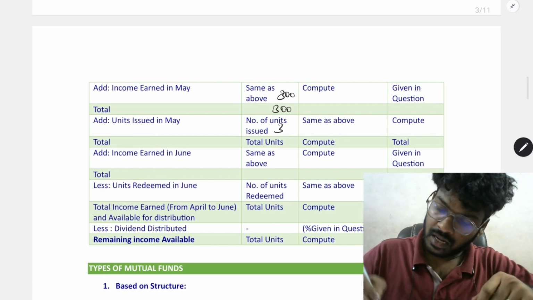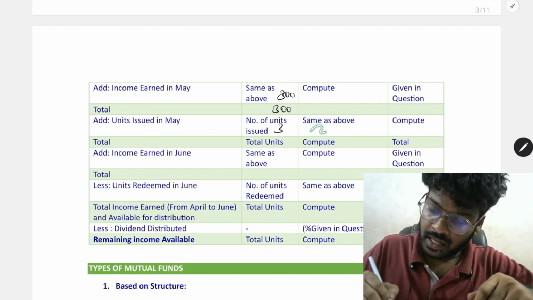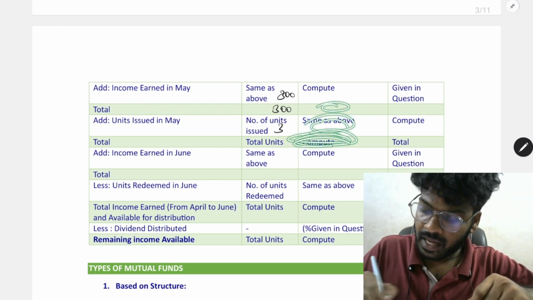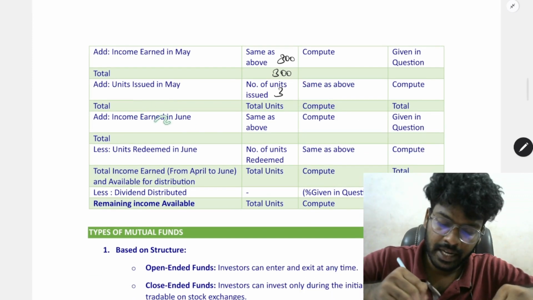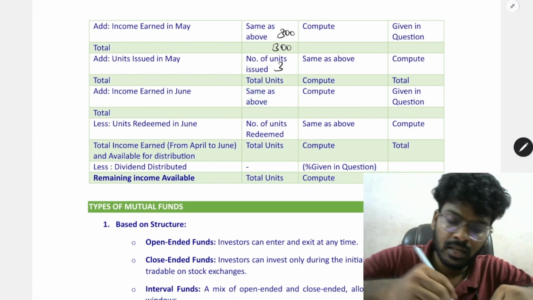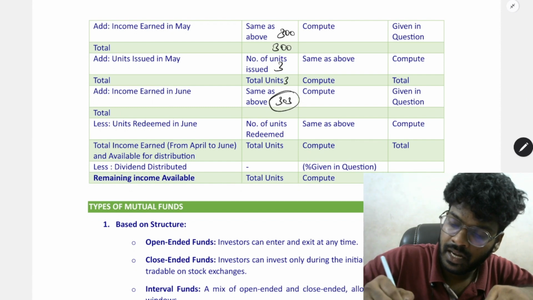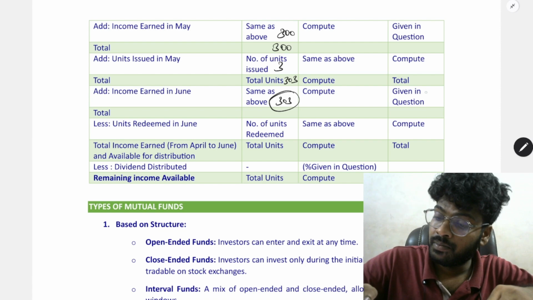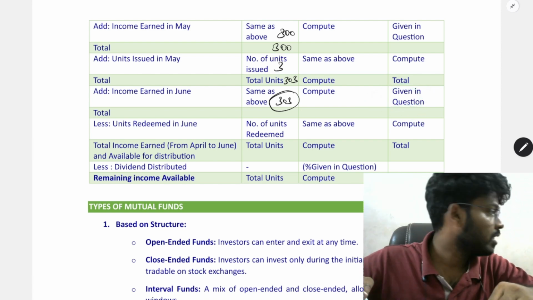Next, we'll take a total amount. In case we'll add both of these. The same will be here, so total will be taken. Next is income earned in June month. Same units, that is 303 units. Total 303 units. So 303 units. The income earned in June month will be given in the question.